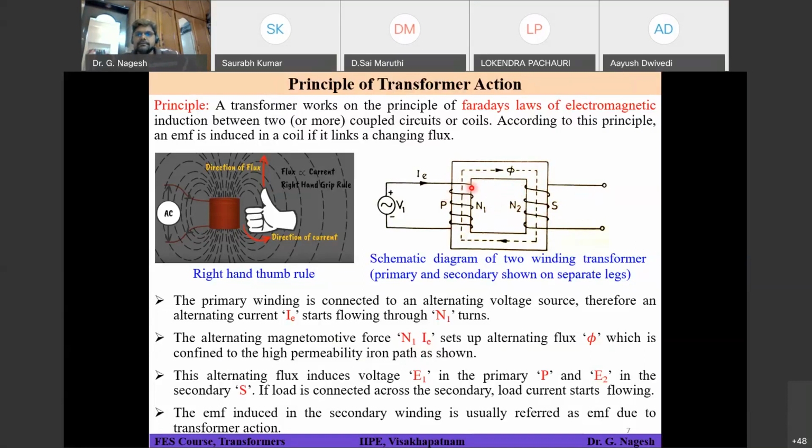Flux varies with respect to time, and according to Faraday's law, EMF will be developed in your primary winding, and in your secondary winding also.